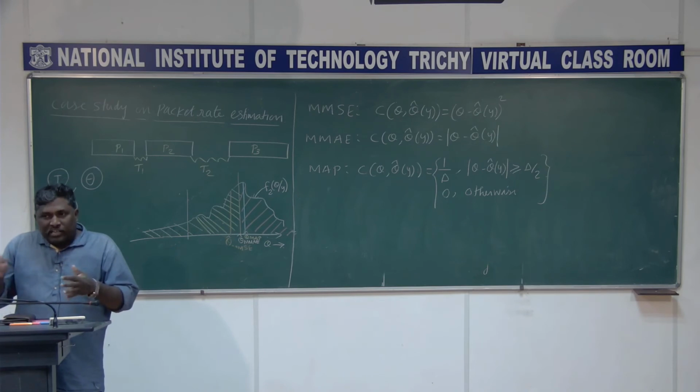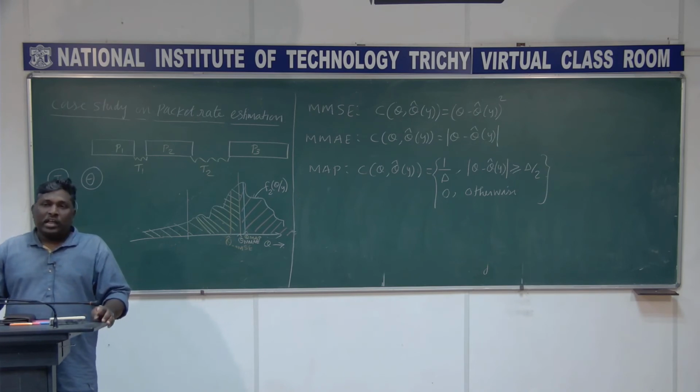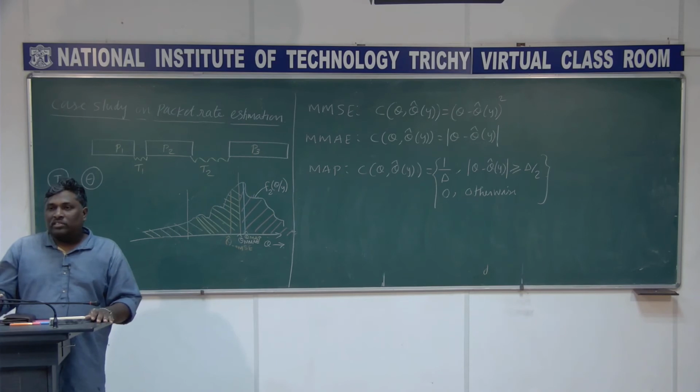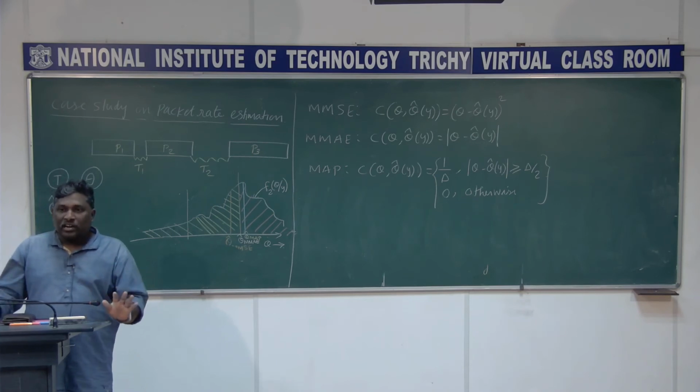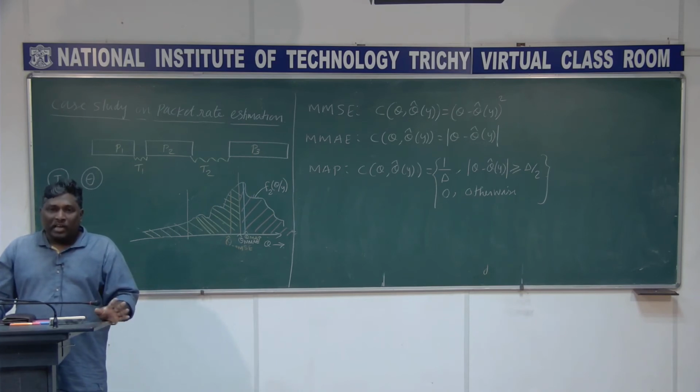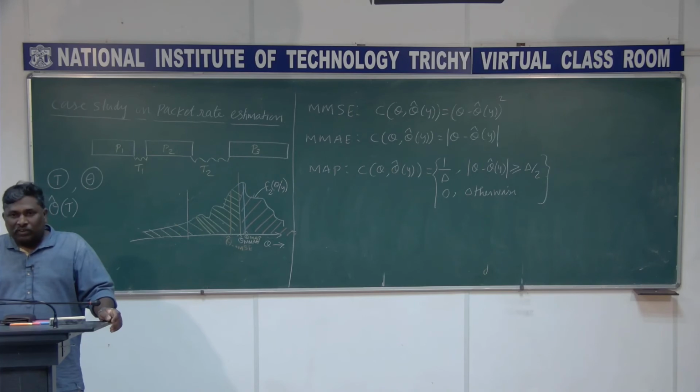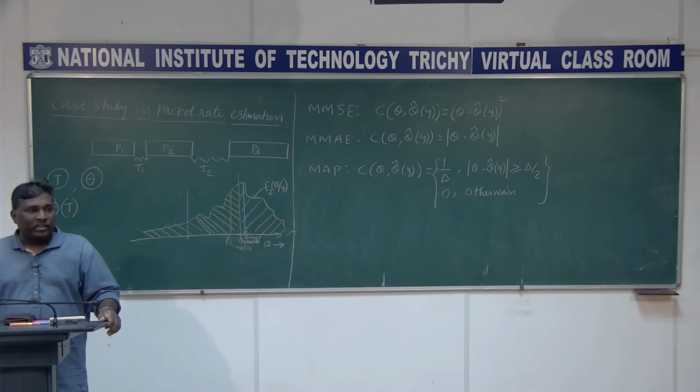If it is greater than delta by 2, then I need to assign a cost for it. If it is lesser than delta by 2, I give that cost function value as 0. So I am happy if it is less than delta by 2, and not happy if it is greater than delta by 2. I assign some cost for it, and that cost is chosen purposefully as 1 by delta.